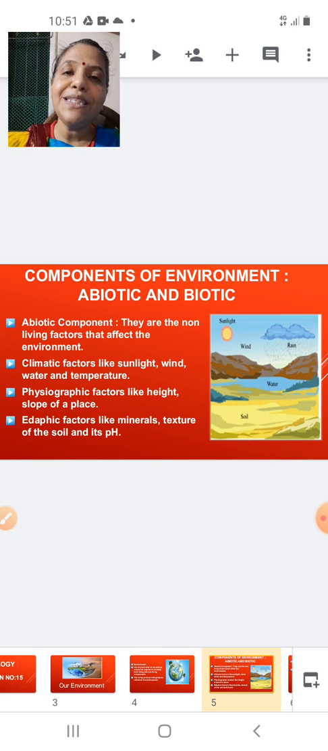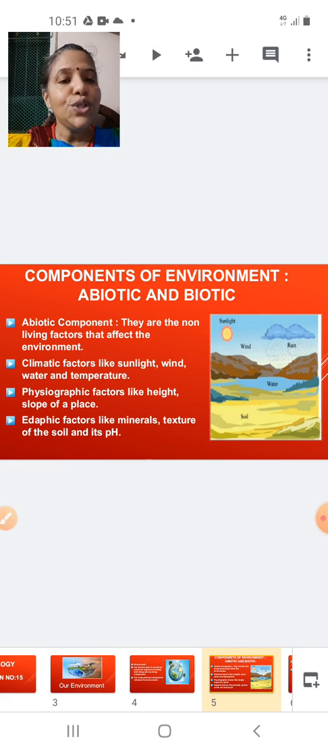As the name suggests, biotic means something which has got life. Abiotic means absence, so abiotic means no life. So the non-living components of an environment are called abiotic components, whereas the living components of an environment will be called biotic components.